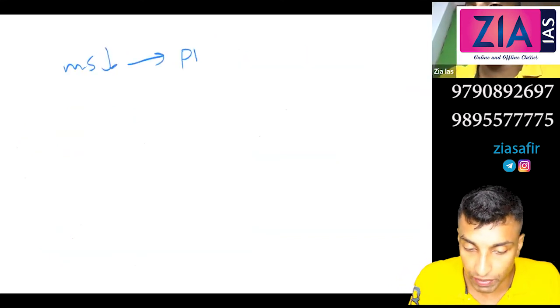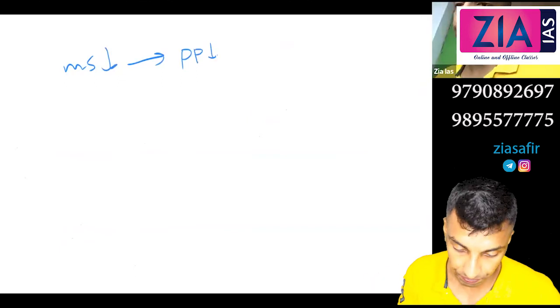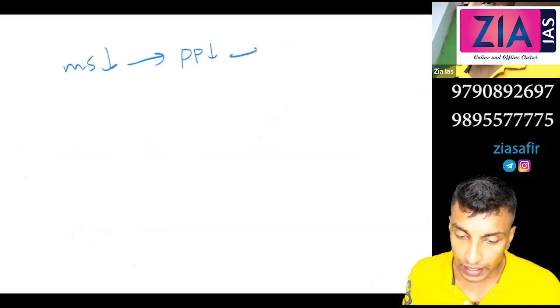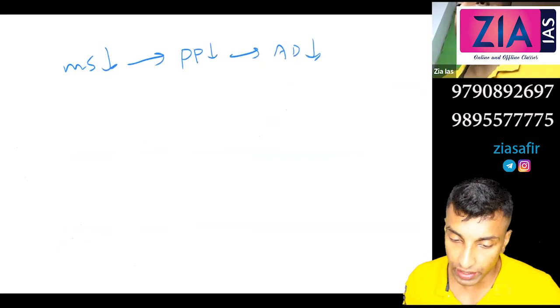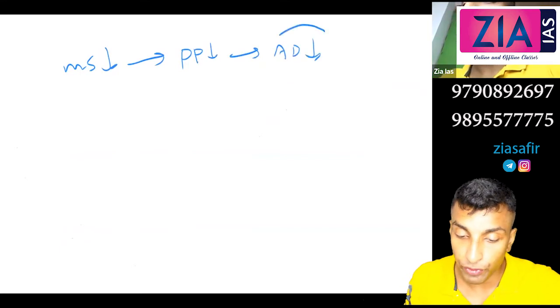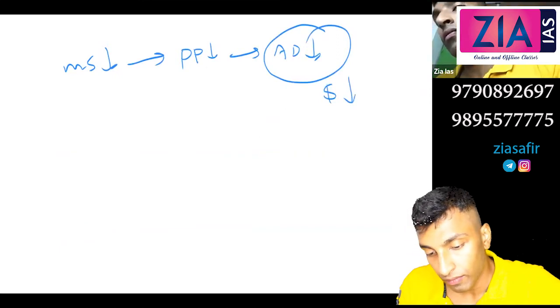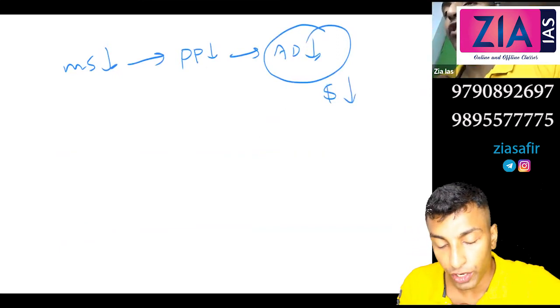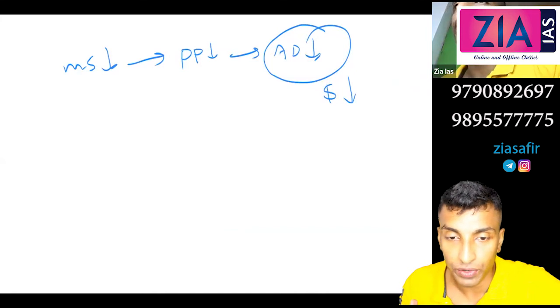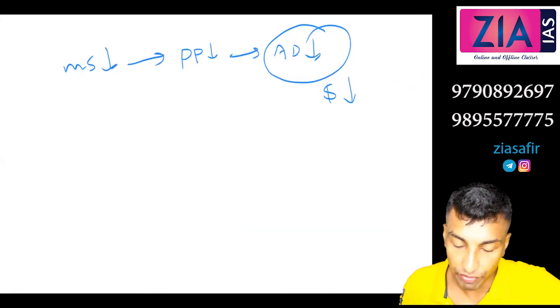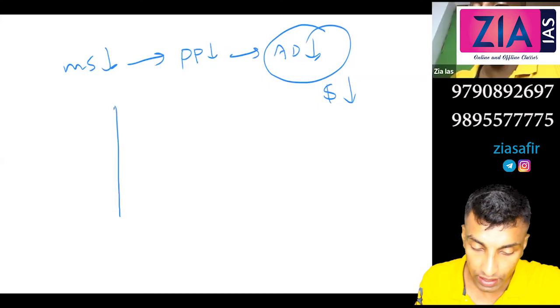When money supply is reduced, your purchasing power will come down in the entire economy. So the aggregate demand will decrease for anything and everything. Here the demand for dollar will come down. When you have money, only then will you demand dollars. When you don't have money, you won't demand dollars.